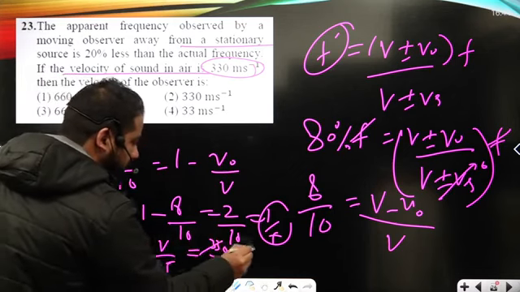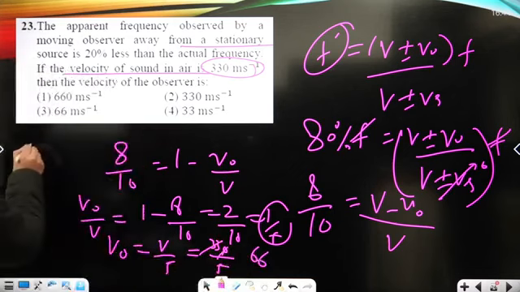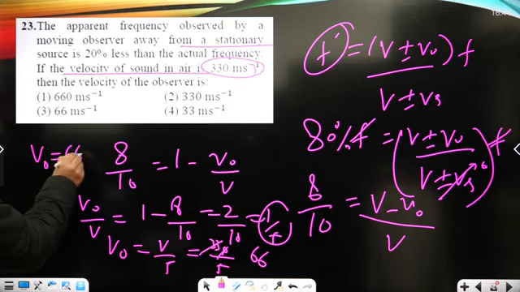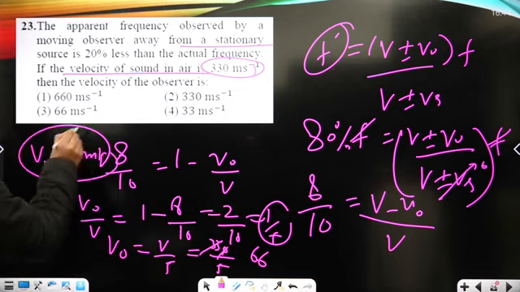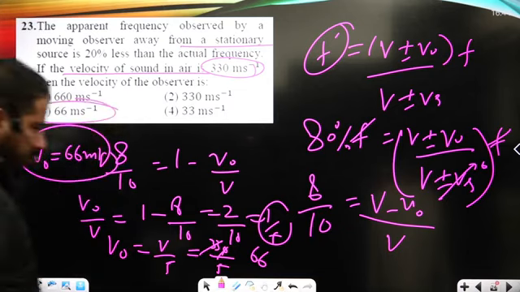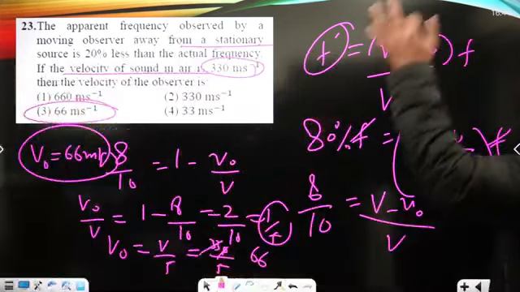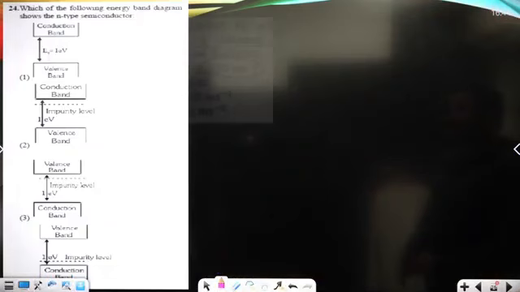These are 5 6 are 30, so V naught must come out to 66 meters per second. Okay, so it is shown under option number 3. Option 3 is basically here the correct option of the question.